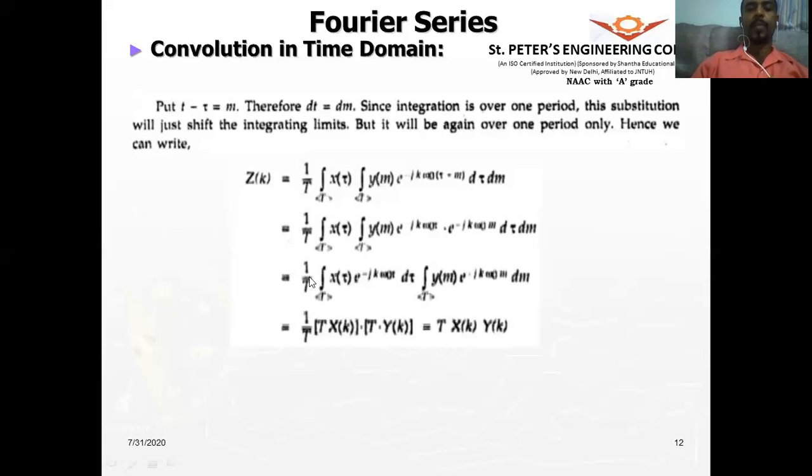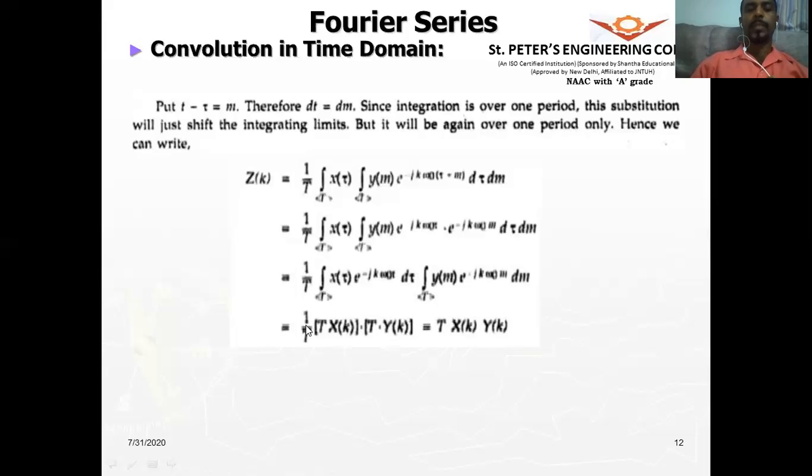So we have 1 by T integral over 1 period x of tau, and here again e to the power minus jk omega naught tau d tau. So this will give us X of k, and this term will give us Y of k. And this is over one period, so it should have 1 by T, but here 1 by T is missing.